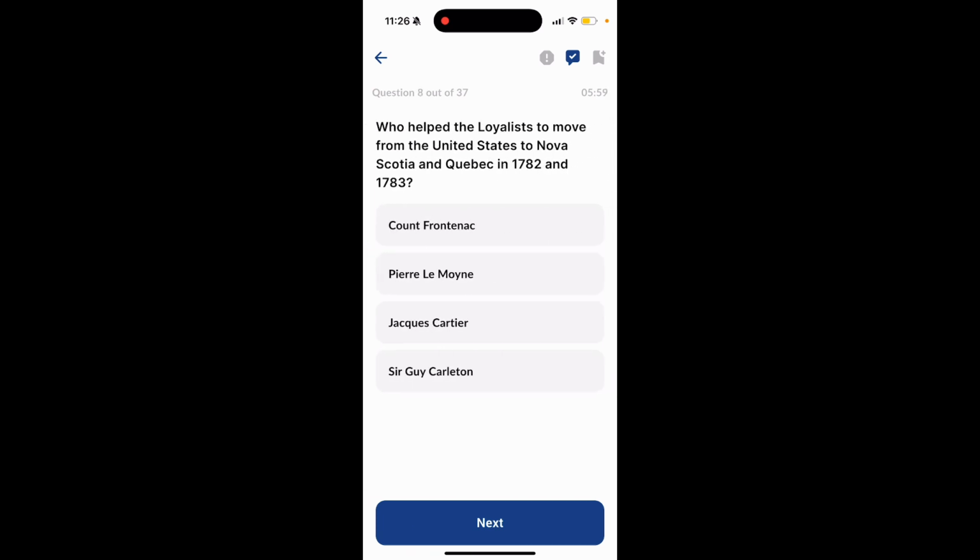Question 8. Who helped the Loyalists to move from United States to Nova Scotia and Quebec in 1782 and 1783? Option 1, Count Frontenac. Option 2, Pierre Le Moyne. Option 3, Jacques Cartier. Or option 4, Sir Guy Carleton. The answer to this question is option 4, Sir Guy Carleton.